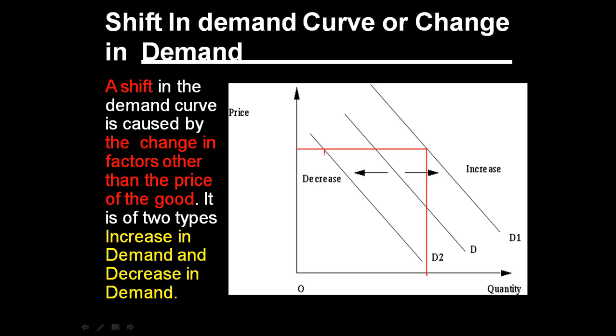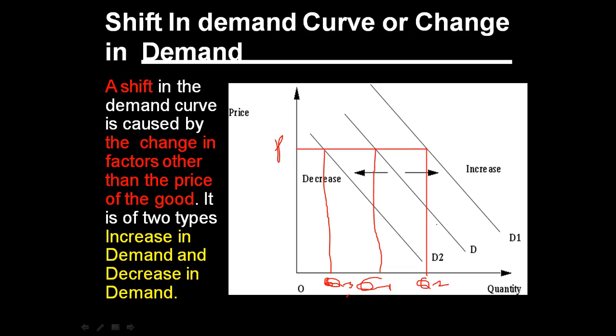Suppose when price was P, the quantity demanded here and here are different. It has not been drawn perfectly, but you can understand. Suppose the price was P and the quantities were Q1, Q2 and Q3.